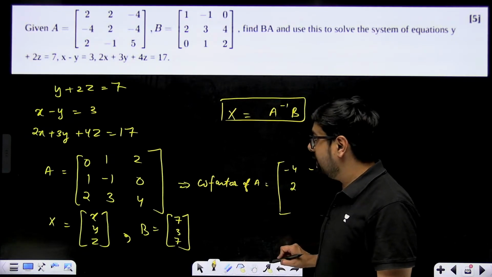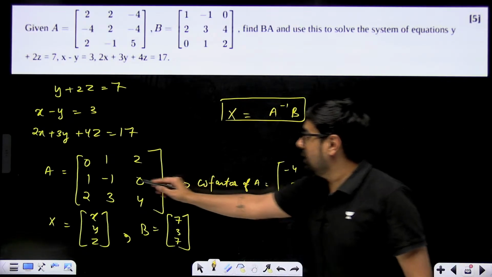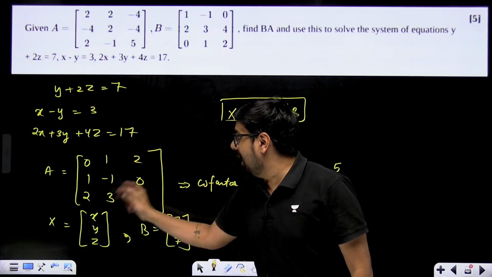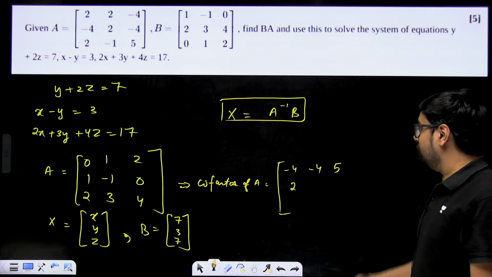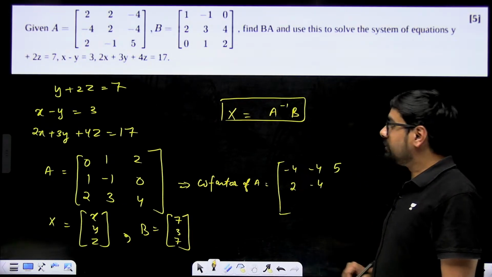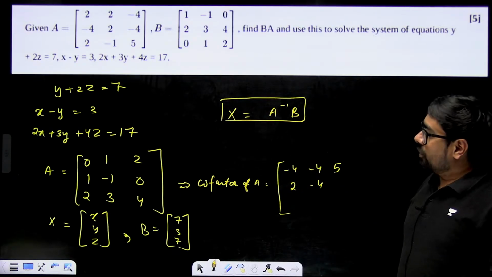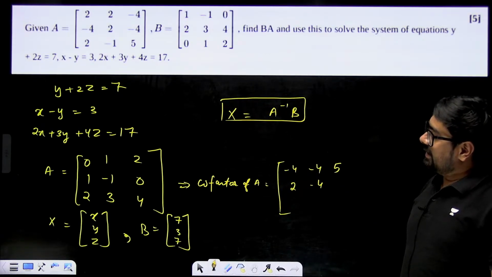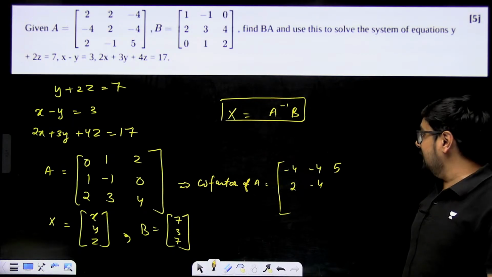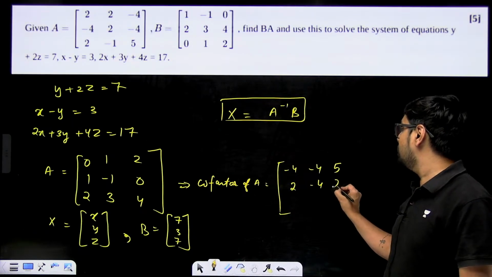For minus 1, this and this I'll hide. 0 minus 4, that means minus 4, and sign will remain positive, same only. Here the sign will change. So for 0, it will be 0 minus 2, that means minus 2 multiplied with minus, that means plus 2.